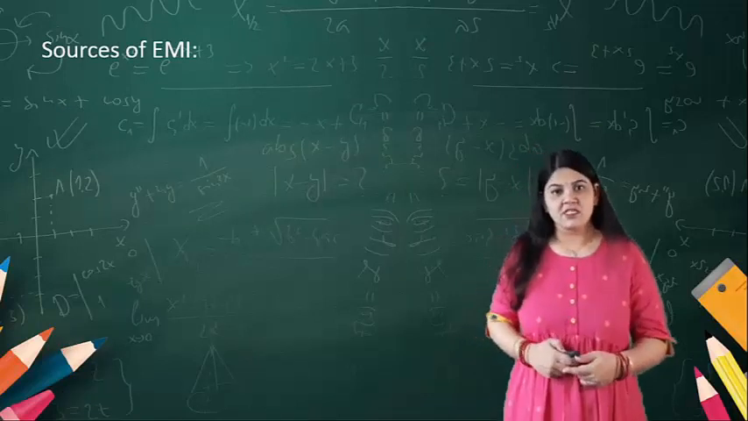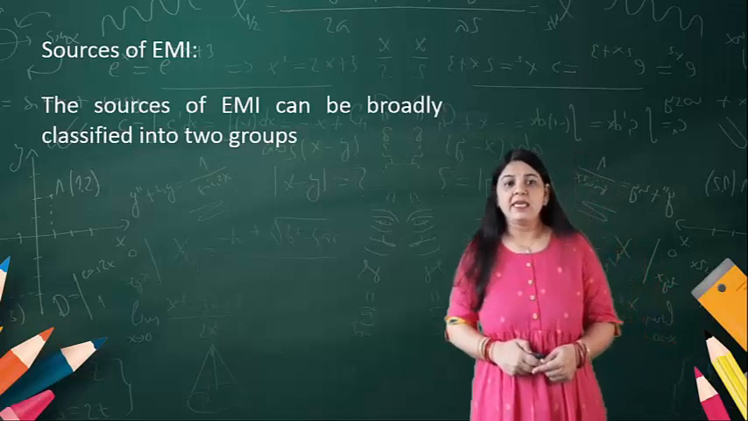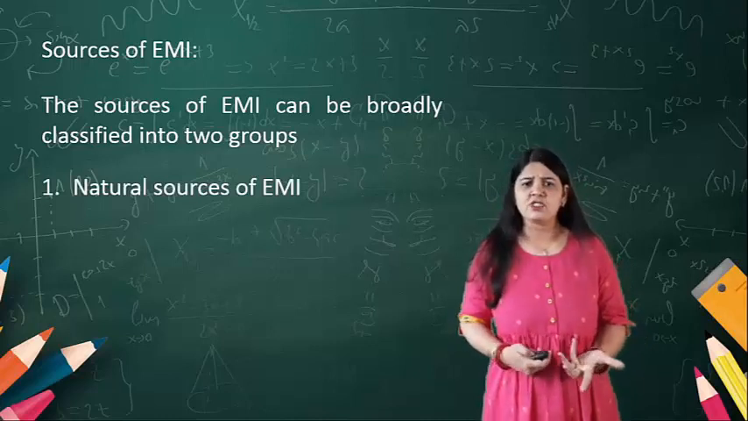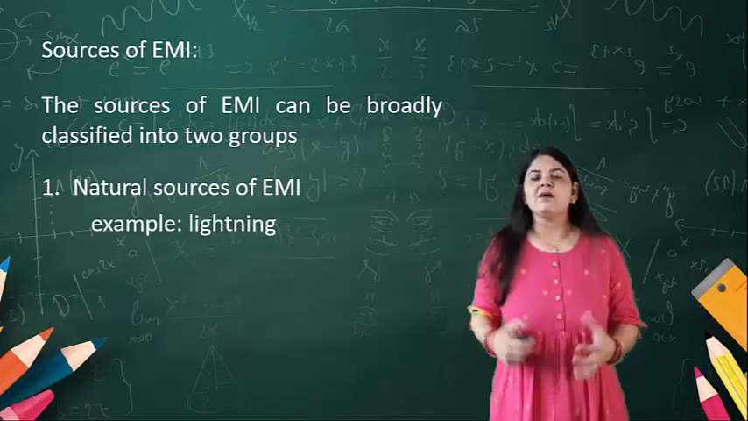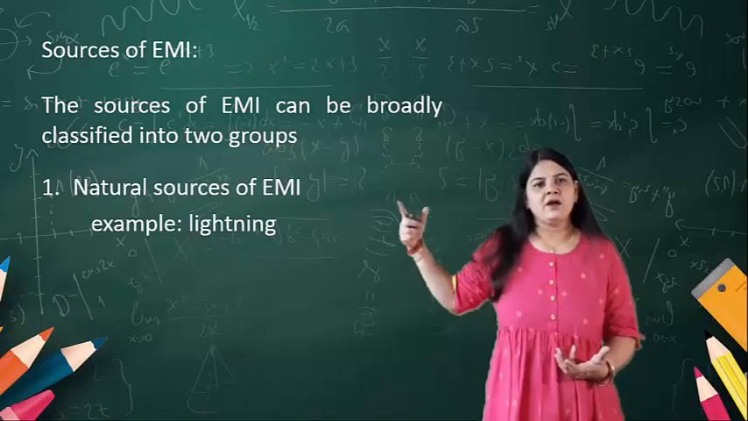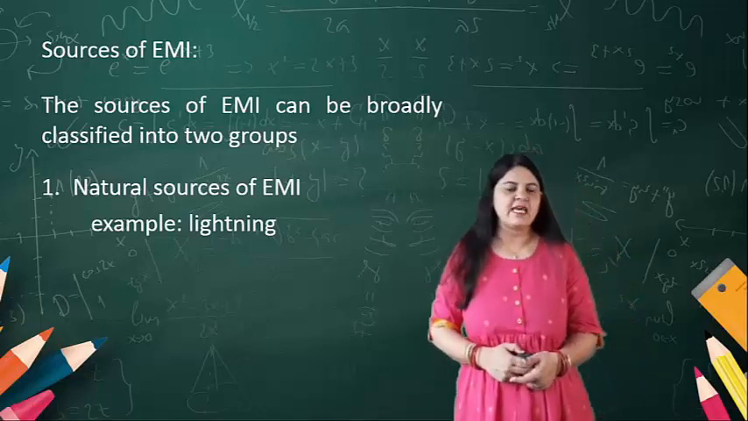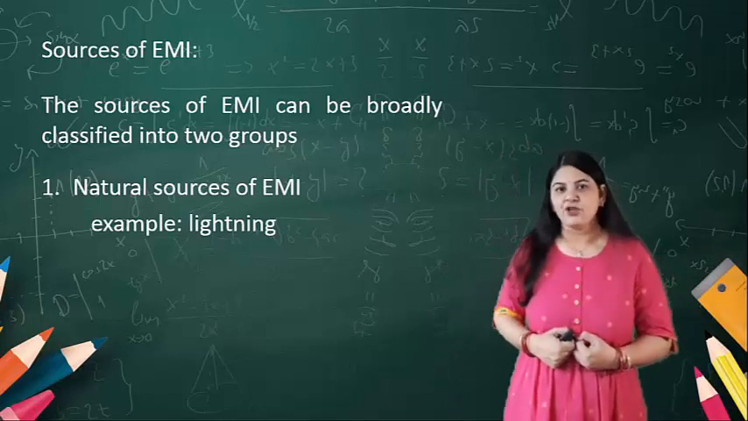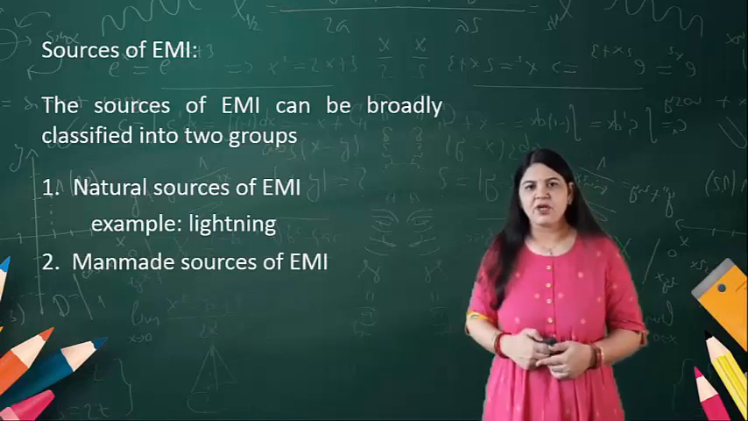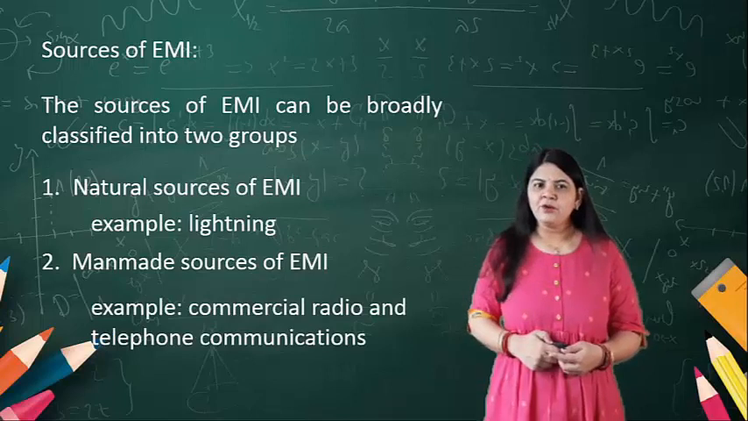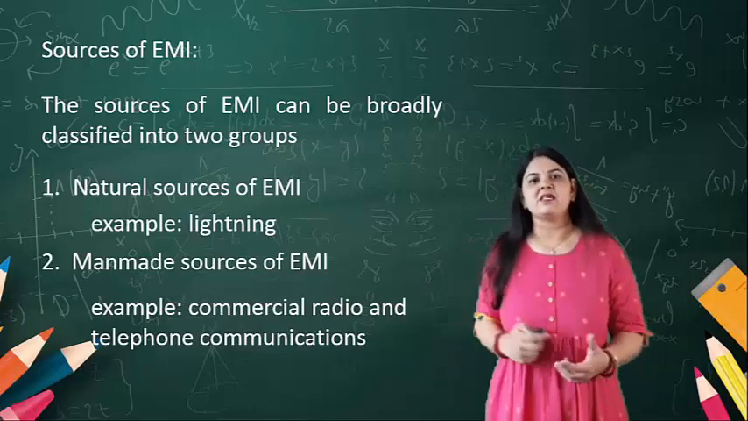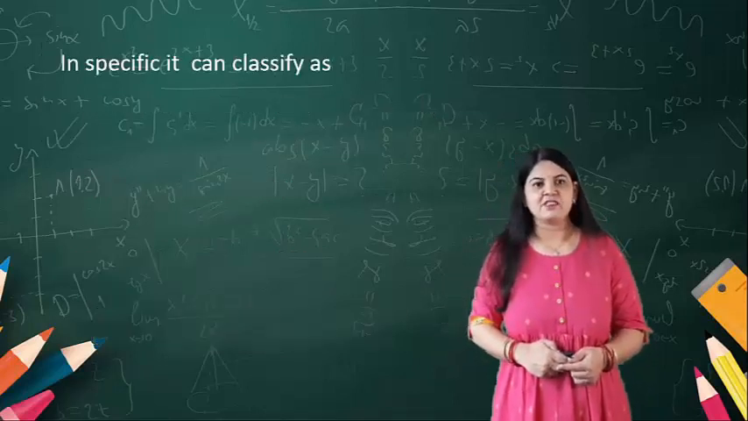Now what are the sources of the EMI? The EMI is classified into two categories. One is known as the natural source of the EMI. For example, lightning causes electromagnetic interference. Also, you learned in the chapter on noise how noise can occur. Then there are the man-made sources of EMI. Commercial radio and telephone communications result in electromagnetic interference.